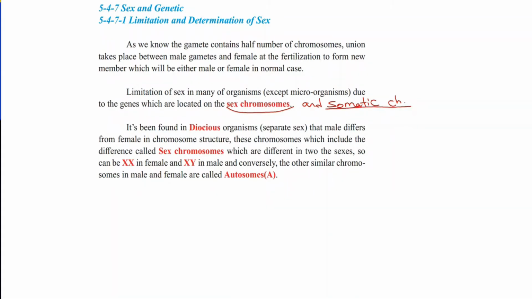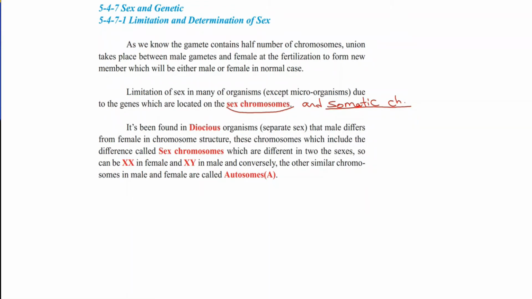And he proved that he studied somatic chromosomes by reciprocal cross. If we remember reciprocal cross, we changed the position of male and female, and we observed that the result did not change. The same result showed that the traits which Mendel studied are located on somatic chromosomes, but not sex chromosomes.